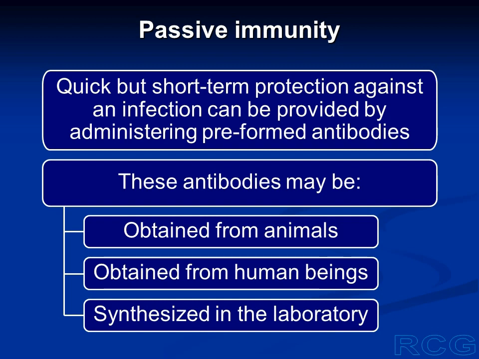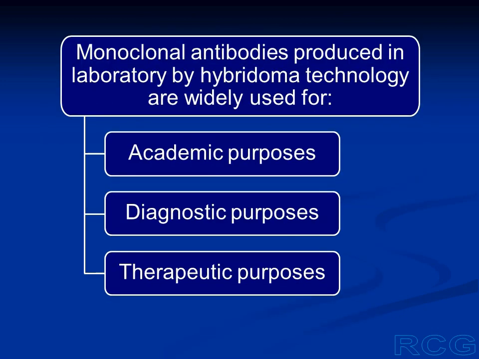The technique by which we synthesize antibodies in laboratory is Hybridoma technology. And the antibodies which are synthesized by Hybridoma technology are known as monoclonal antibodies. So these monoclonal antibodies synthesized by Hybridoma technology are being used widely. They are being used for academic purposes. They are being used for diagnostic purposes.